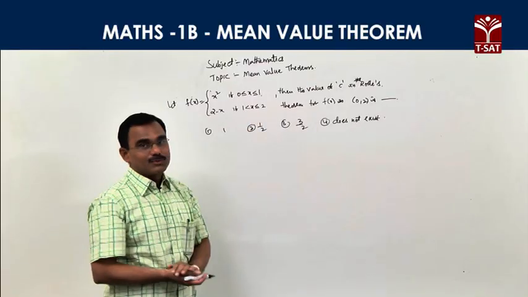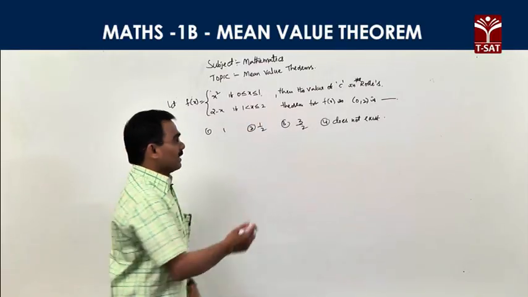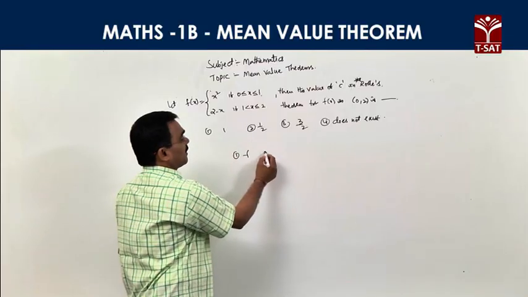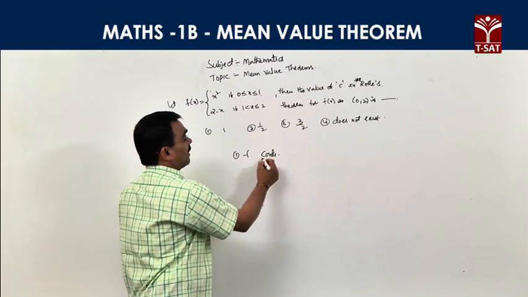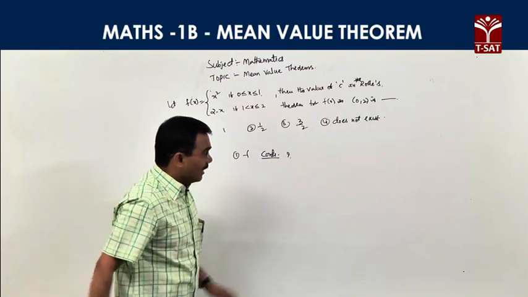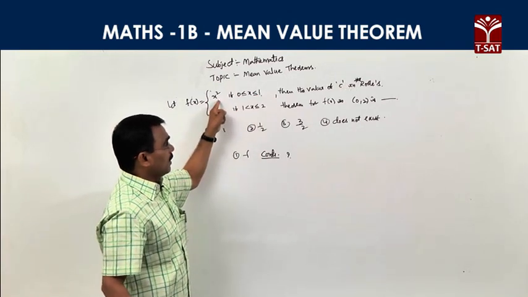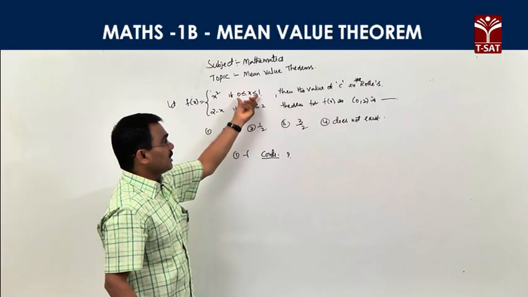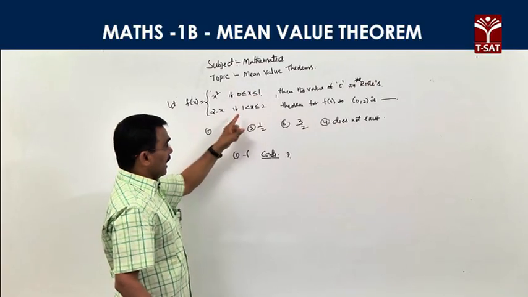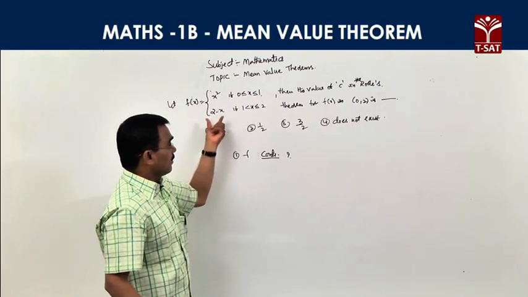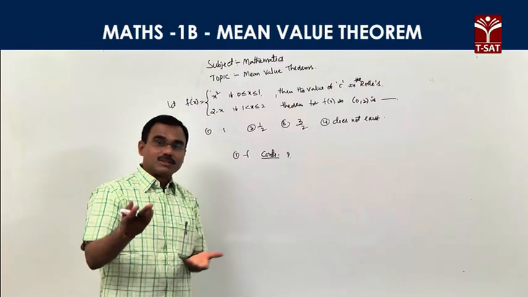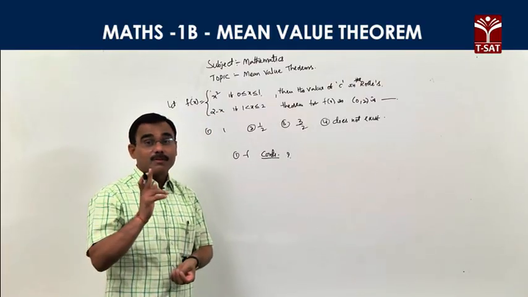Then apply the Rolle's theorem. What is Rolle's theorem? First one, we check whether f is continuous or not. We check from 0 to 1, the function is x square, a polynomial, right? That's why it is a continuous function from 0 to 1. And from 1 to 2, f of x is 2 minus x, which is also a polynomial, always continuous, but there is a break at 1.